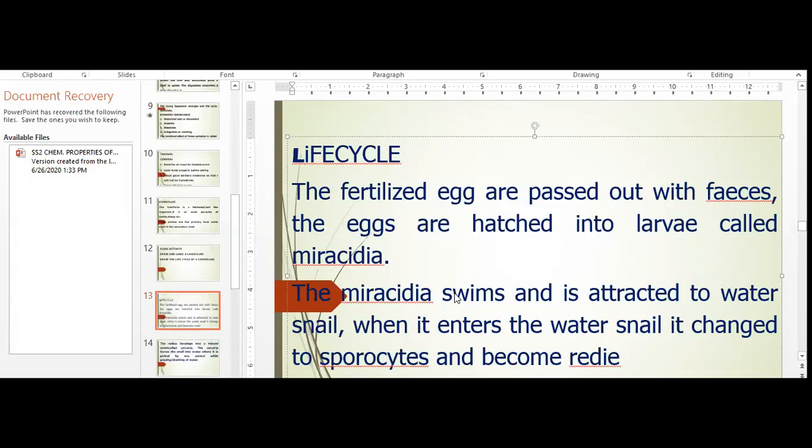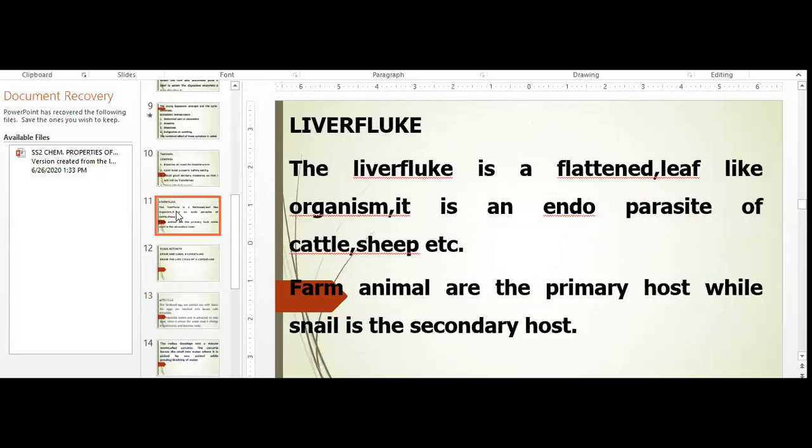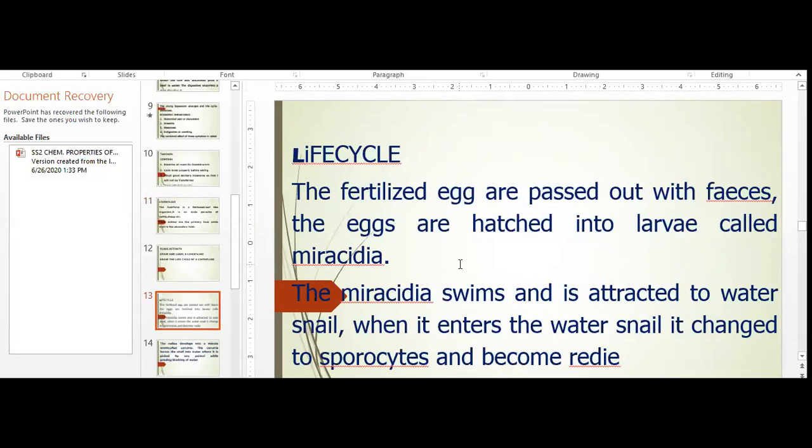The miracidia swims and gets itself attached to a water snail. So you see why I said we have the first host, which is the farm animal, and the snail, the secondary host. So the farm animal that has matured liver fluke, either cattle or sheep, when they pass feces, they pass out the matured worm's eggs.